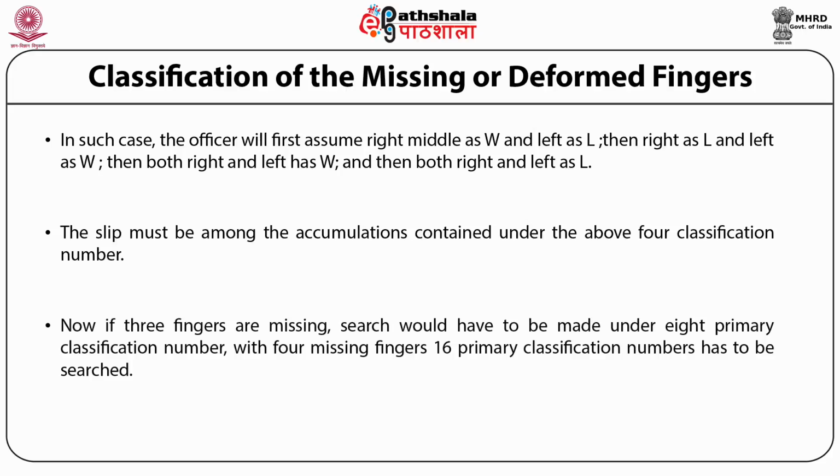Now, if 3 fingers are missing, the search would have to be made under 8 primary classification numbers, and with 4 missing, 16 primary classification numbers have to be searched. Thus, filing was done accordingly.